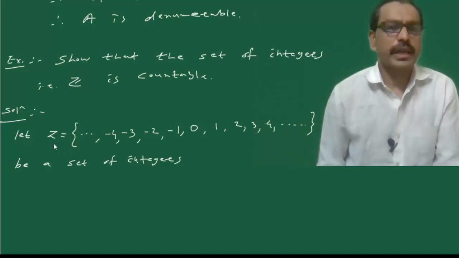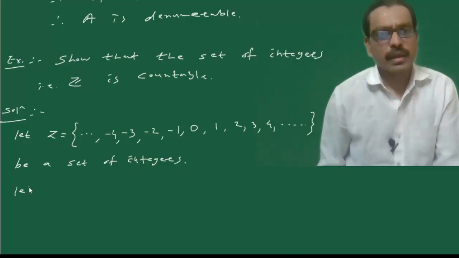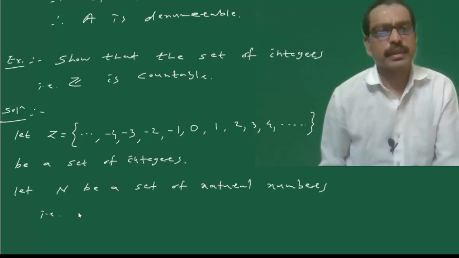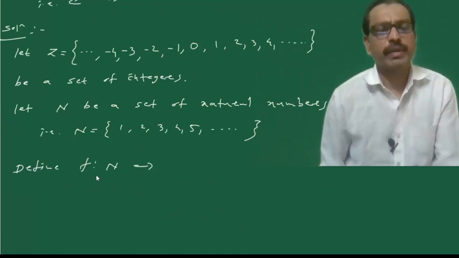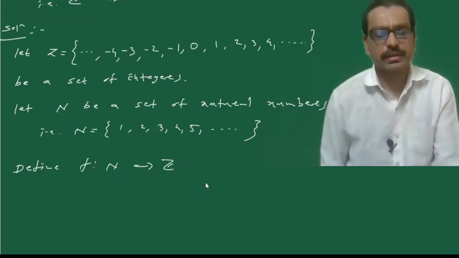Let Z be the set of integers, and let the set N be the set of natural numbers. That is, N has elements 1, 2, 3, 4, 5 and so on. Now we define a map f. Let f be a map from N to Z, the set of integers.